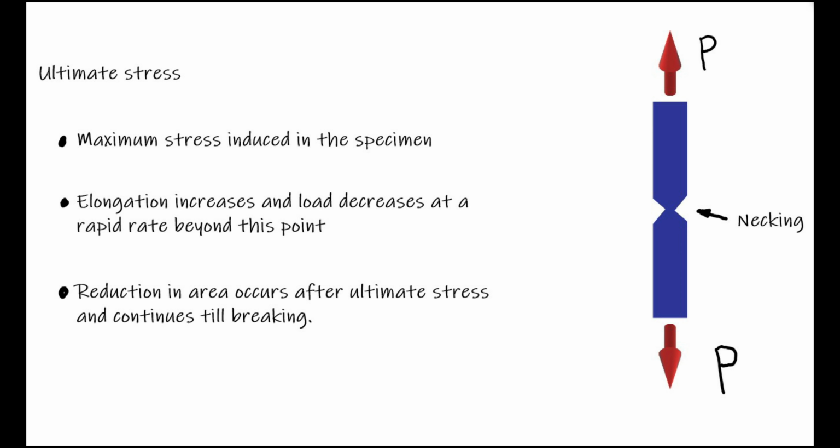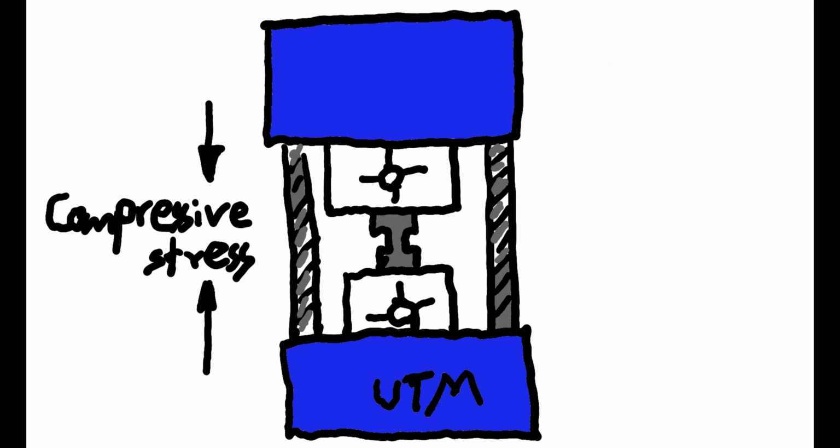So beyond the ultimate stress point, elongation increases and the load decreases rapidly actually. So here we can find a sudden reduction in area of cross section at the weaker section of the material, called necking. And after necking happens, it will suddenly break. So ultimate stress is the maximum stress induced in the material. So the complete stages of destruction or deformation are illustrated here.